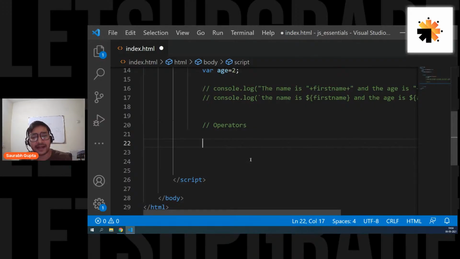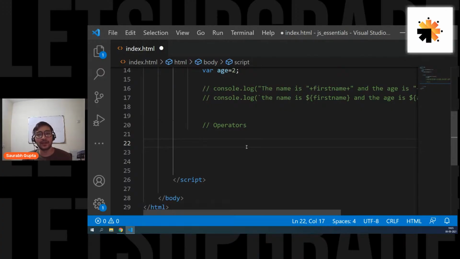Smith is asking what is concat? Concat, Smith, basically means joining them together. That's it. Joining. Simple. Is that clear? Joining the strings, joining strings and variables. Joining them together is what we call concat. Is that clear, Smith, buddy? So concat is just a good word for joining.